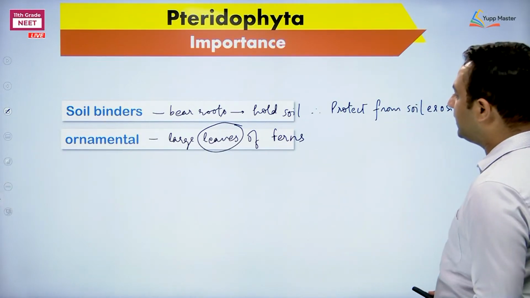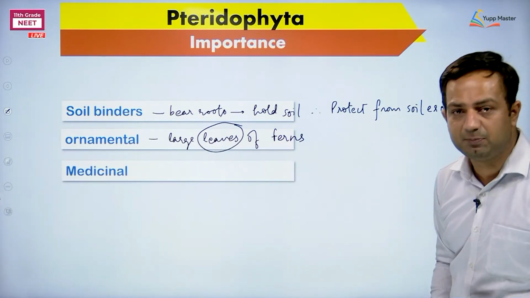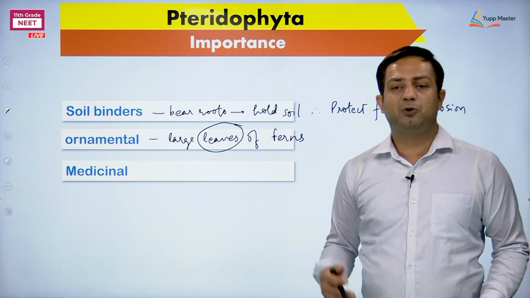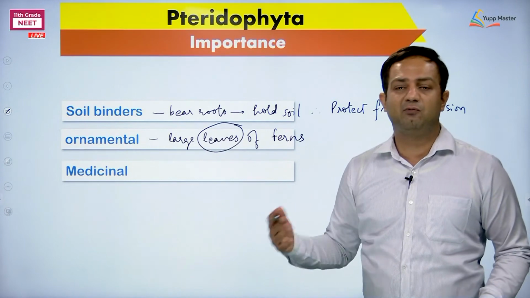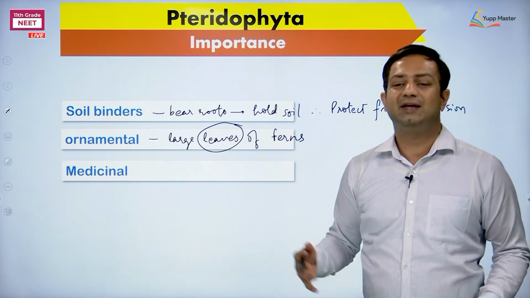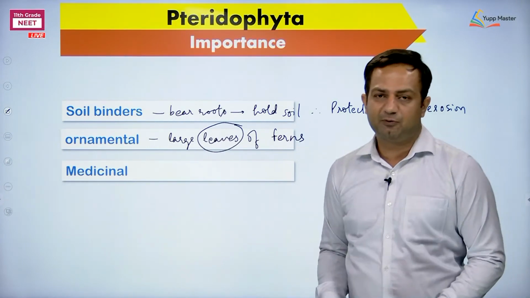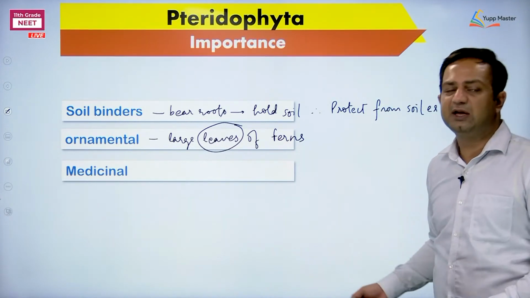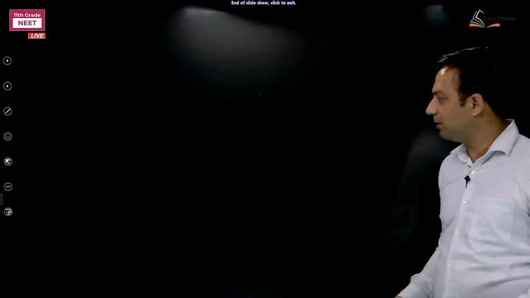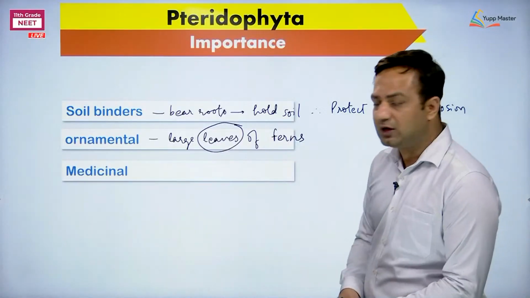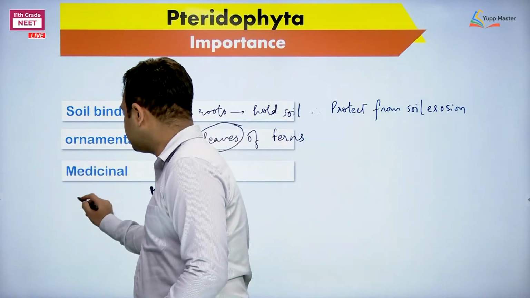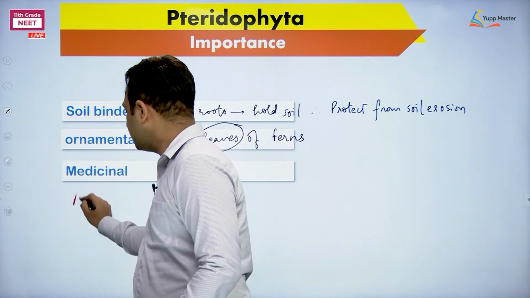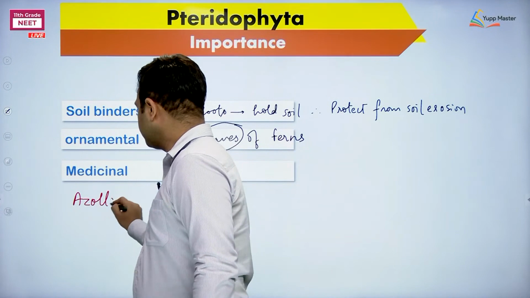Next, the other feature, medicinal importance. There are species of Selaginella which can be used for heat shock purposes. Heat shock means if someone is fainting due to heat, that type of treatment can be done using different species of Selaginella. There are other members as well. Then another example I can add, from our side, Azolla.